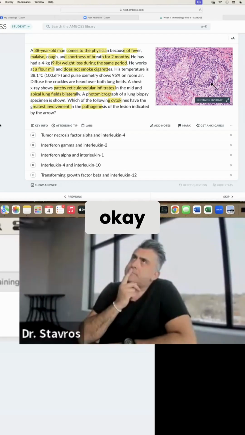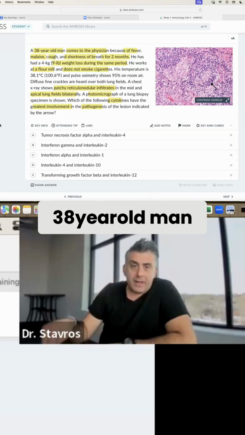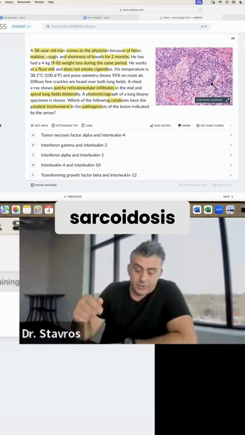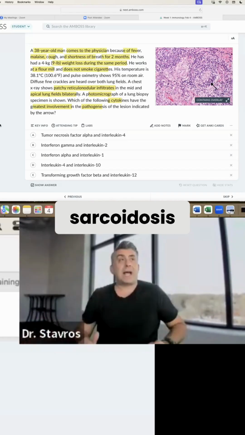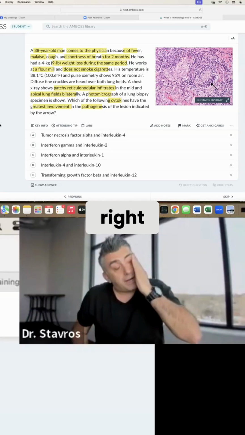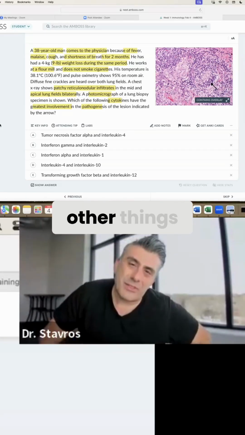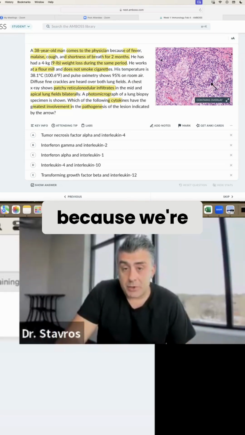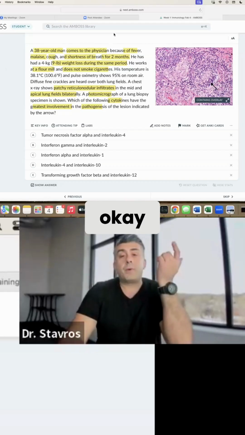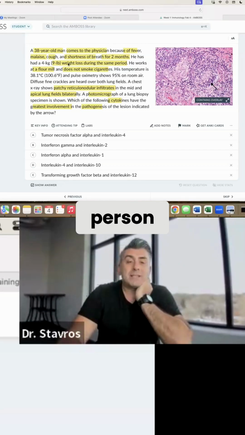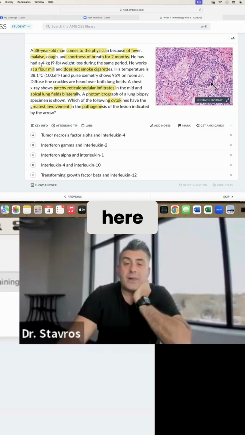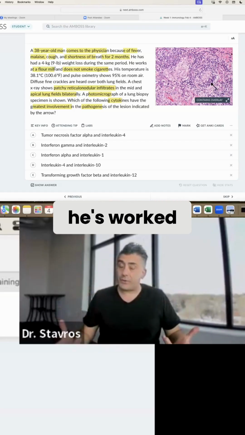So you said, okay, it's a 38-year-old man, comes to the physician, fever, malaise, cough. Someone said sarcoidosis. Okay, sarcoidosis sounds good because sarcoidosis has the bilateral infiltrates, right? Because it looks like the big wing. But there's other things to sarcoidosis that this patient doesn't present with, okay? Which is fine because we're learning, right? We're learning. So now we say, okay, we have a person that has a 9-pound weight loss, and we have diffuse patchy reticulonodular infiltrates. Guys, here, flour mill. They're telling you where he's worked, okay?